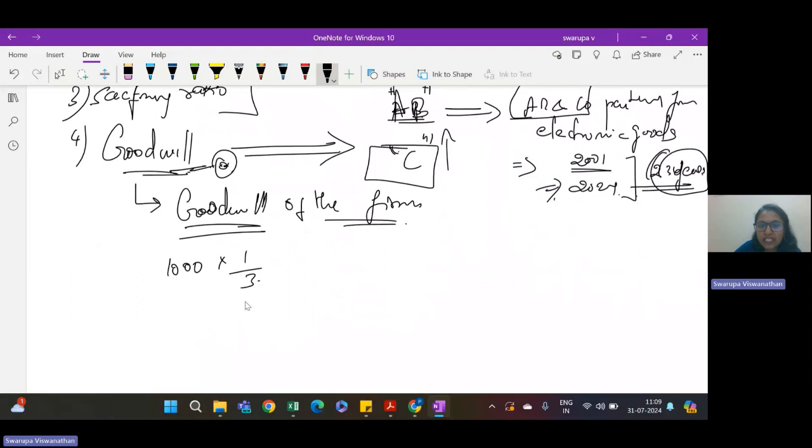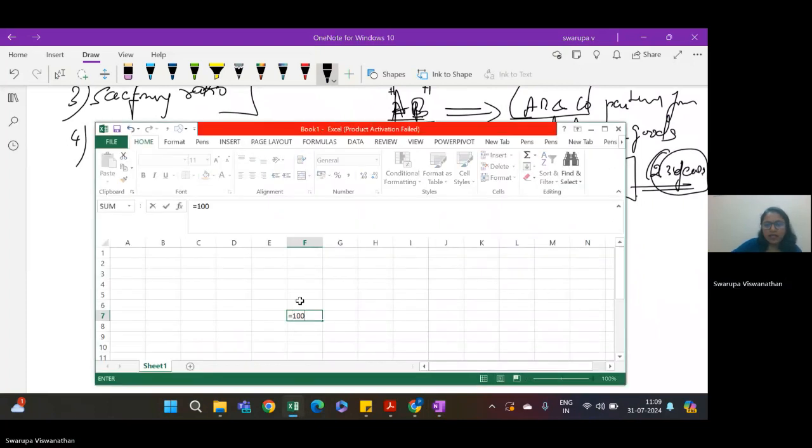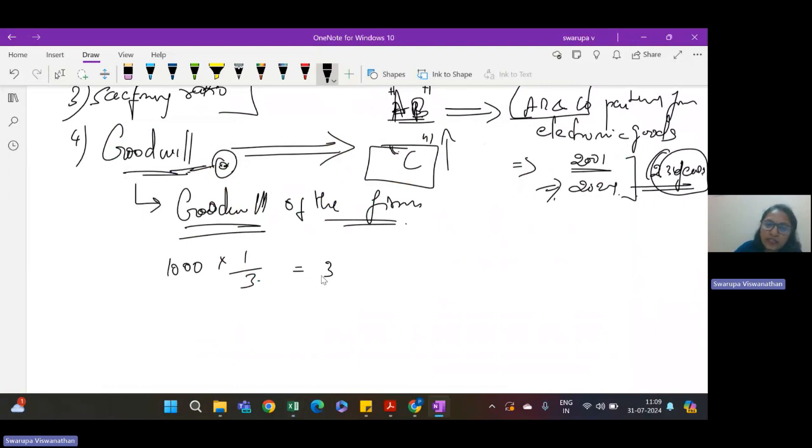What is the ratio in which he is getting admitted into the partnership? 1/3. So C is going to get 1/3 of this 1,000, and the benefit that he's going to get, which is 1,000 by 3, is 333, correct? So 333 rupees he is going to get as a benefit because he is joining from 2024. He has to compensate A and B in their